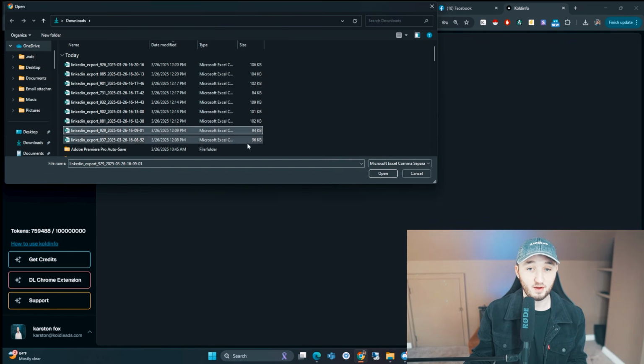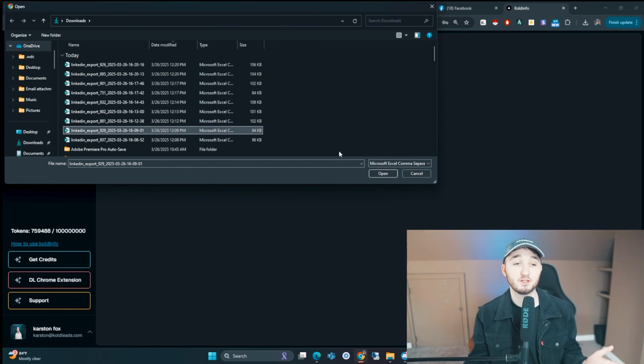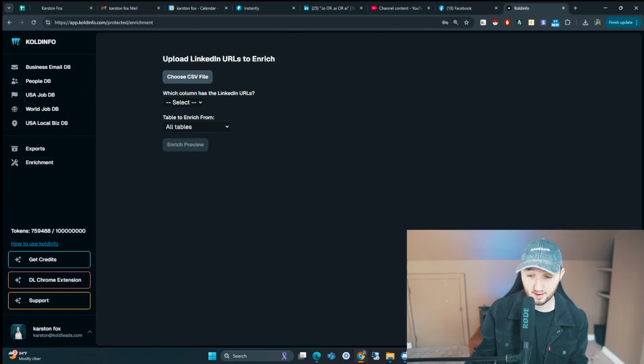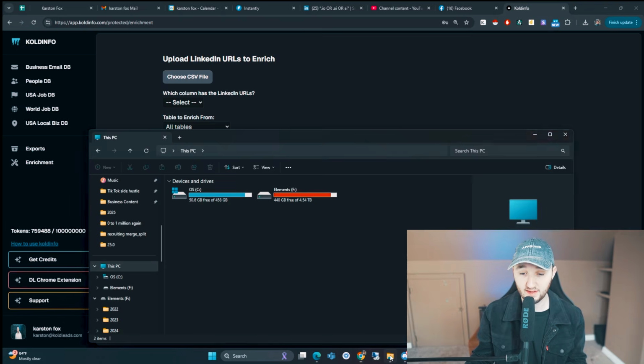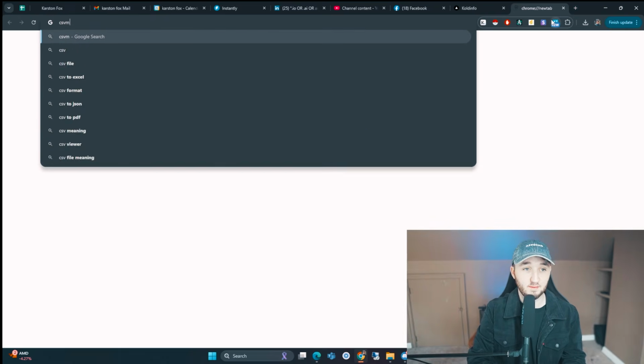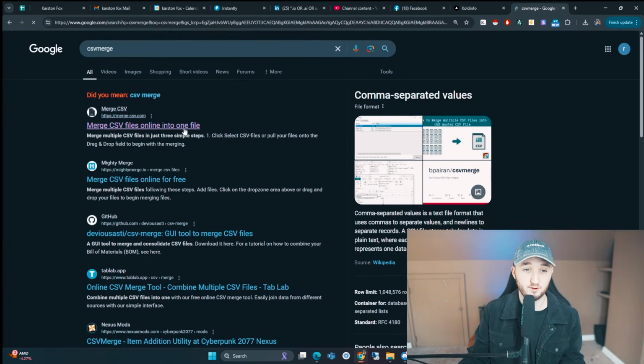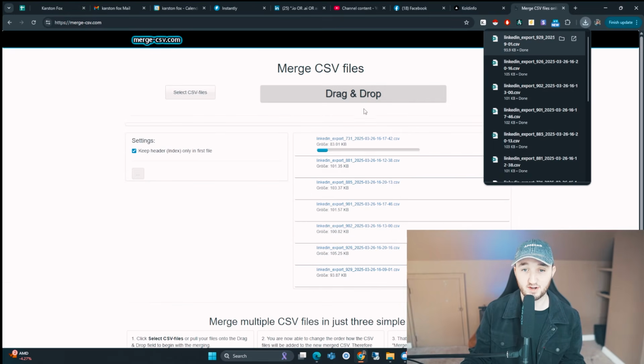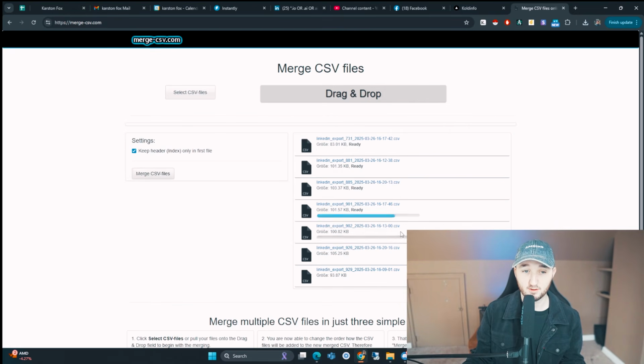Now, the only thing is we can't really open multiple CSV files, so I want to merge them all into one CSV file so that we don't have to do this one by one. To do that, what I do is just look up CSV merge on Google, and then there's a merging app here that you can just take all the files we want, drag and drop it right there, and it'll just merge it all together for us.